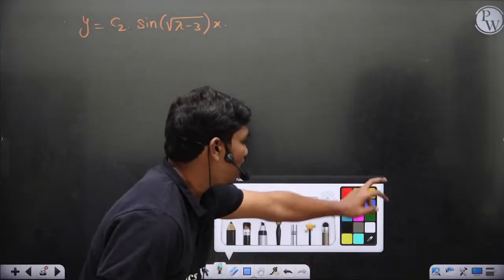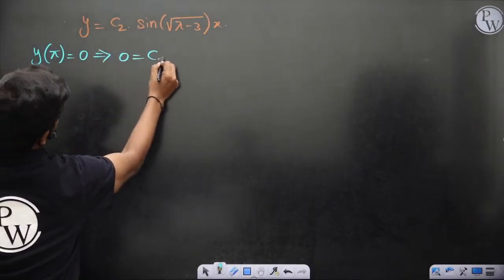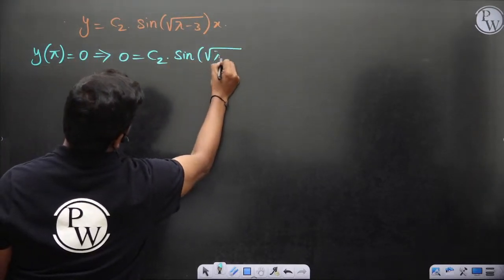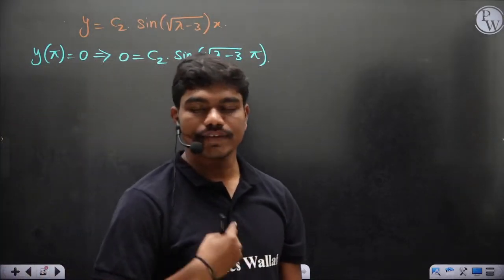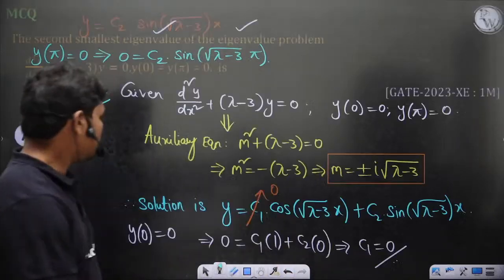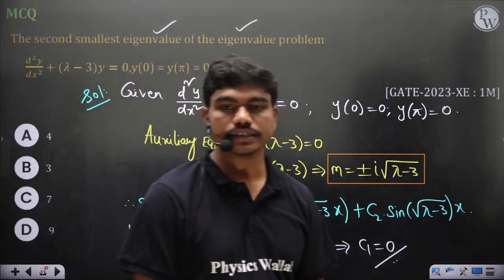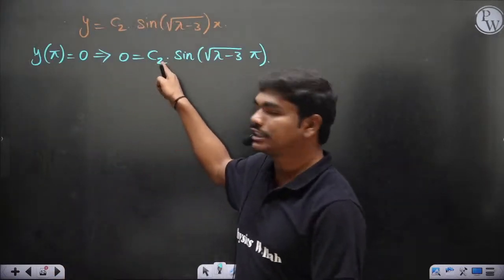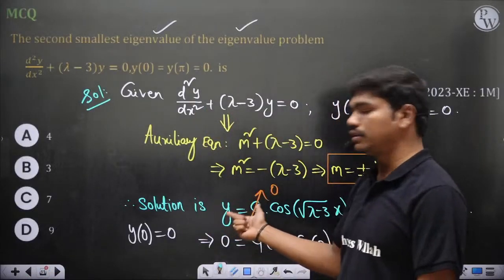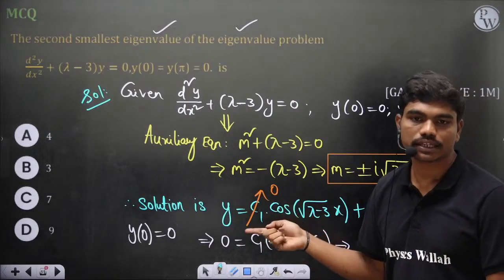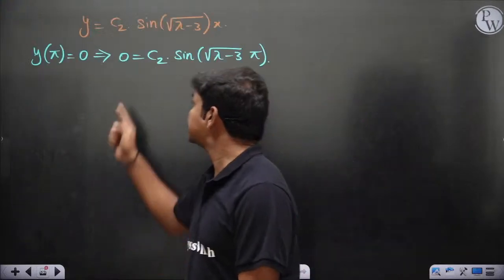Then you have one more boundary condition, y of pi is equal to 0. So this tells you 0 is equal to c2 sine of root (lambda minus 3) times pi, of course. Now I cannot make my c2 0. Why? If I make c2 0, then c1 is also 0, which means this gives you only the trivial solution, y is equal to 0, which satisfies all these things. But the general solution would be 0, basically the trivial solution, which doesn't give any physical sense. So that's why the possibility of c2 being 0 will be ruled out.